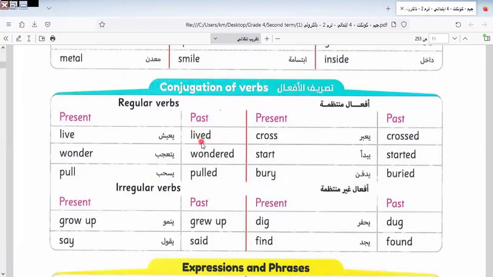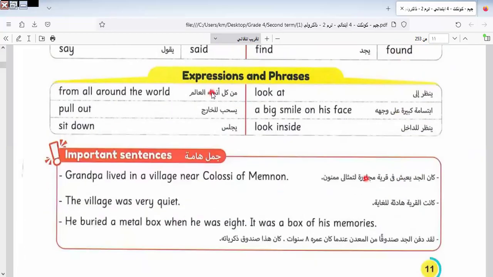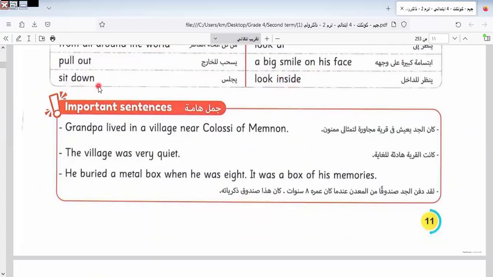We know the regular verbs must be added by ed to the verb, like lived, wandered, built, glued, and so on. Here we have irregular verbs like grow, grew, say, said, dig, dug. This is the past of dig. Find and found. Here we have some expressions I would like you to know: look at, pull up, pull out, a big smile on his face, look inside, sit down.